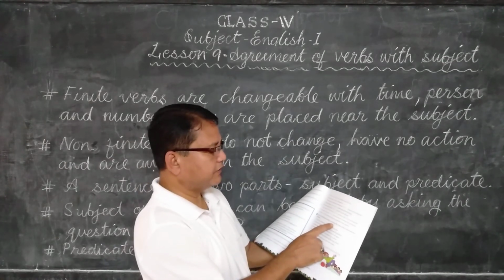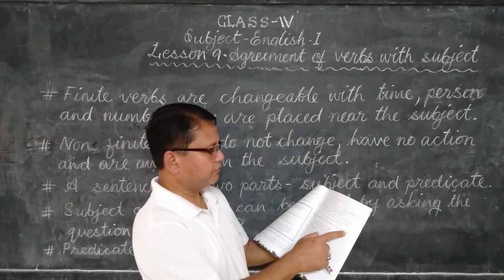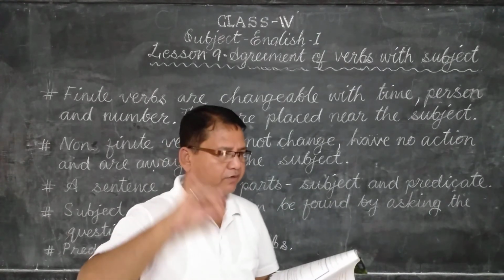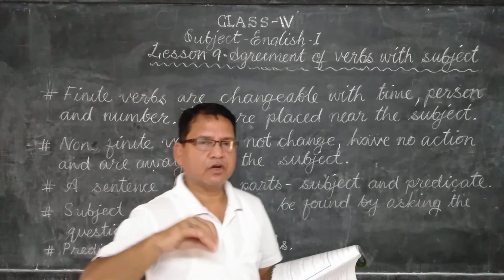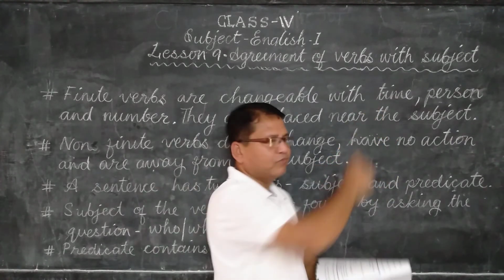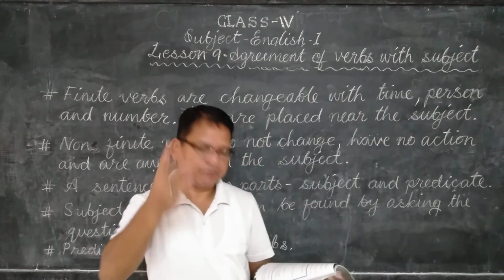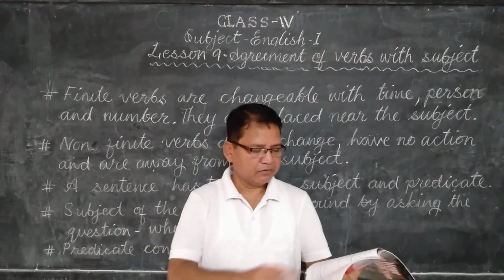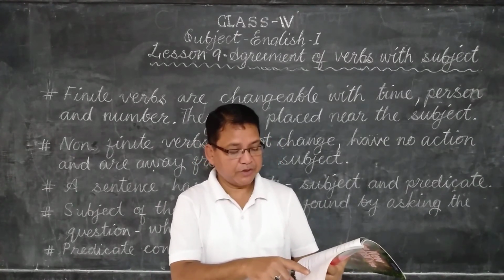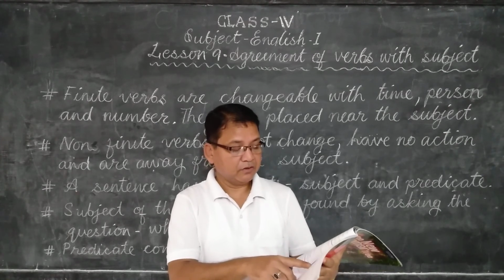Exercise D. Rewrite the following sentences, correcting the forms of the verbs wherever necessary. Means in these sentences, the verbs are not put according to the tense, according to the time: present tense, past tense, future tense. See number 1. This group of students are going on an excursion. Group.